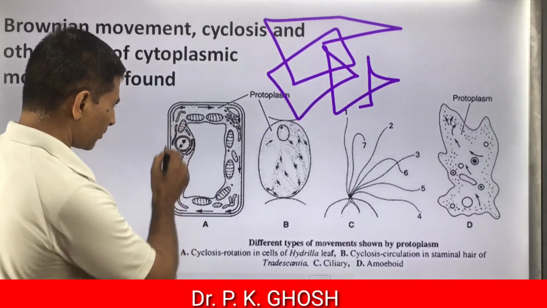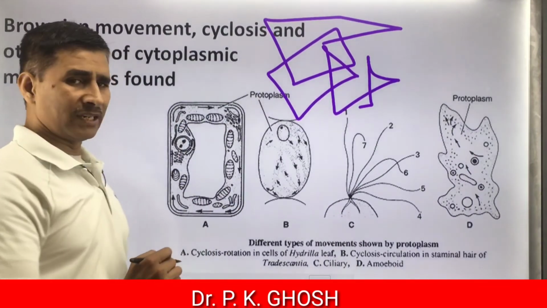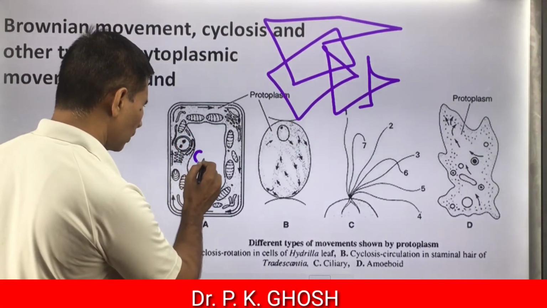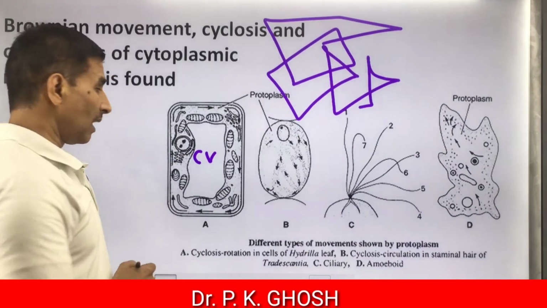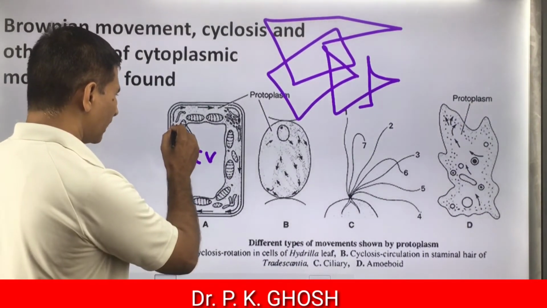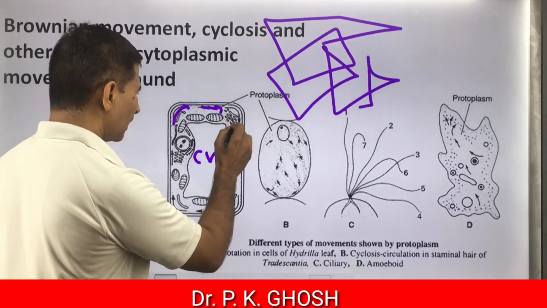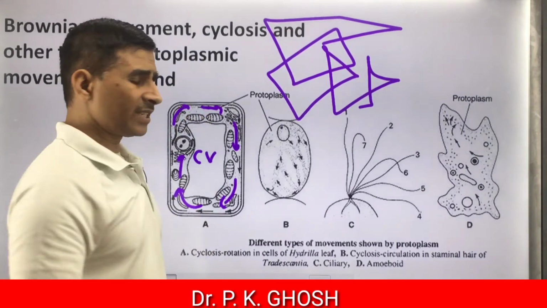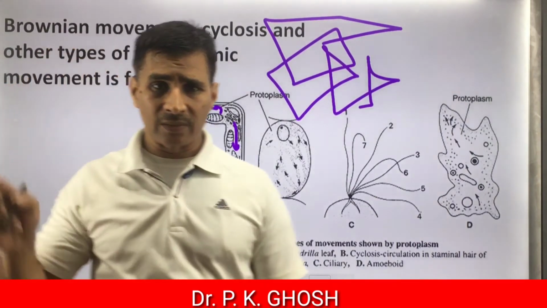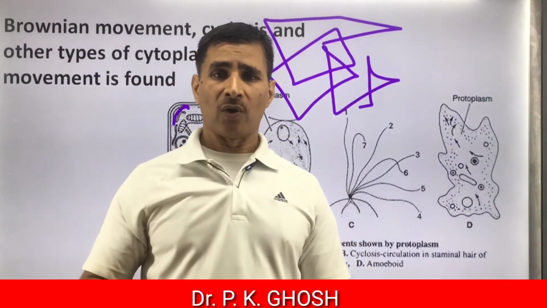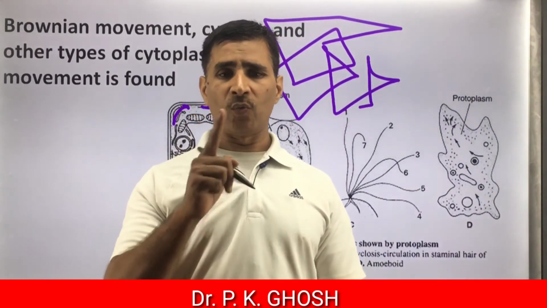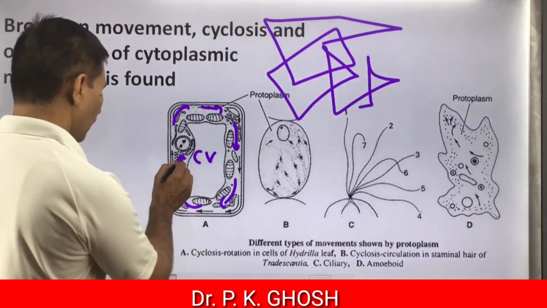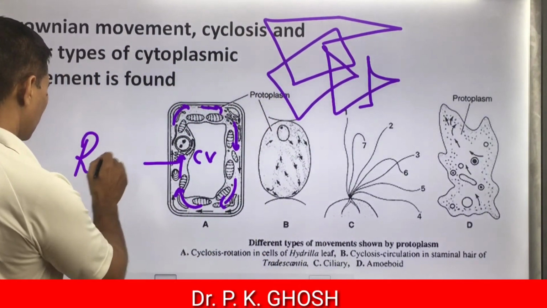This is the structure of a Hydrilla leaf cell, in which there is a large central vacuole. You can see the large central vacuole, and cytoplasm is moving in this anti-clockwise direction. Whether it moves anti-clockwise or clockwise, only one type of rotation, only one type of this movement is called rotation. This one is rotation.